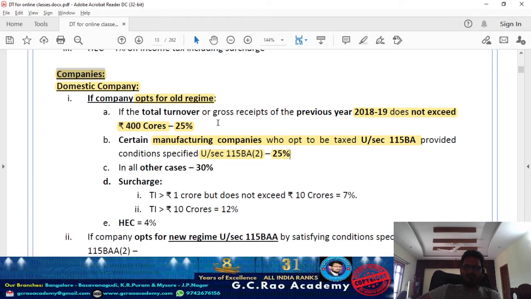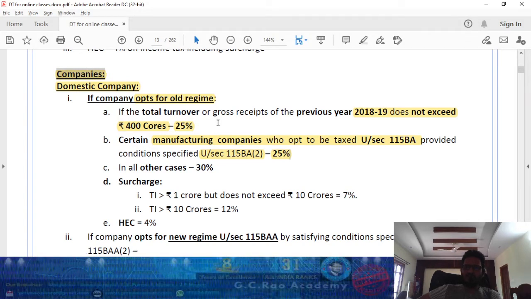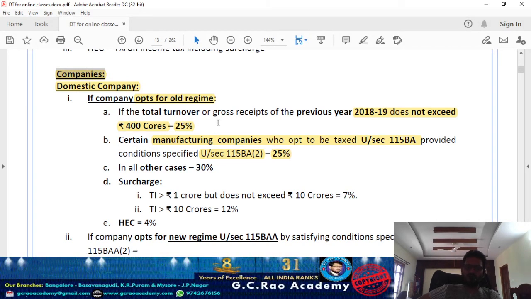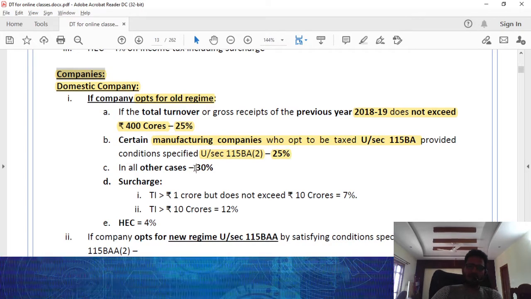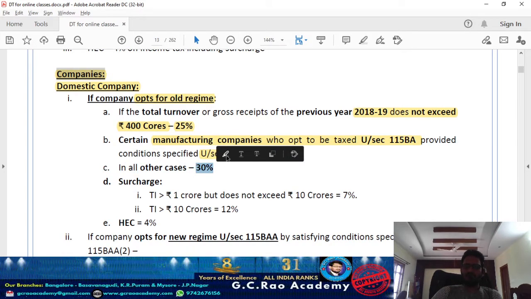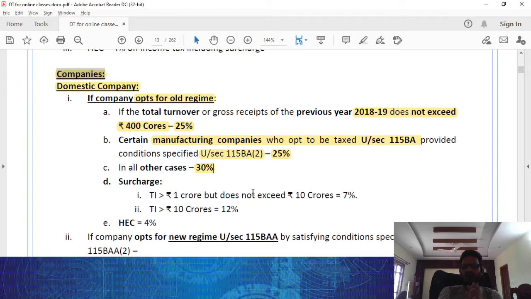Again, in case you are a manufacturing company who opts to be taxed under section 115BA, it is a concessional tax rate system. By satisfying the attached conditions, you are prohibited from claiming certain deductions under 115BA(2). If you satisfy the conditions covered in section 115BA(2), that manufacturing company is liable to tax at the rate of 25%. Other than these two, generally a domestic company's applicable tax rate is 30%. Even when you go with that exceptional concessional 25%, for all other companies, the general tax rate applicable to a domestic company is 30%.